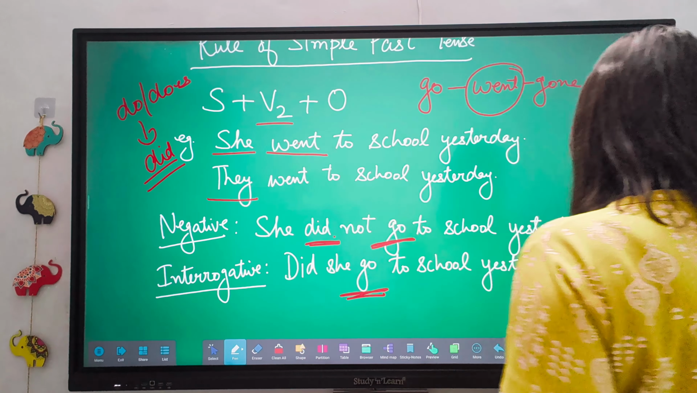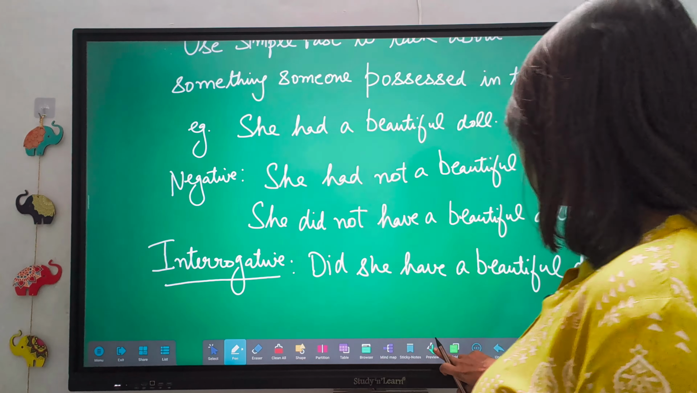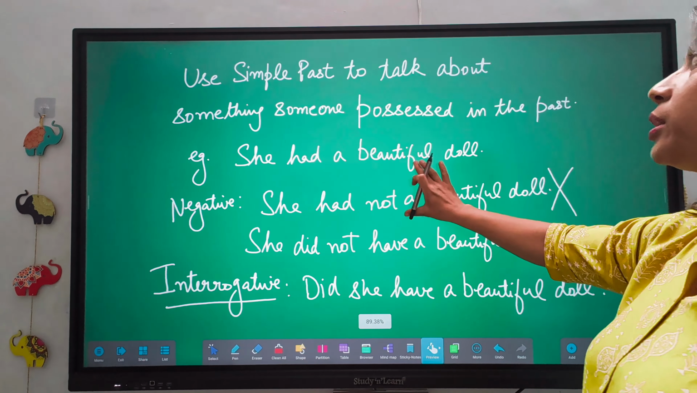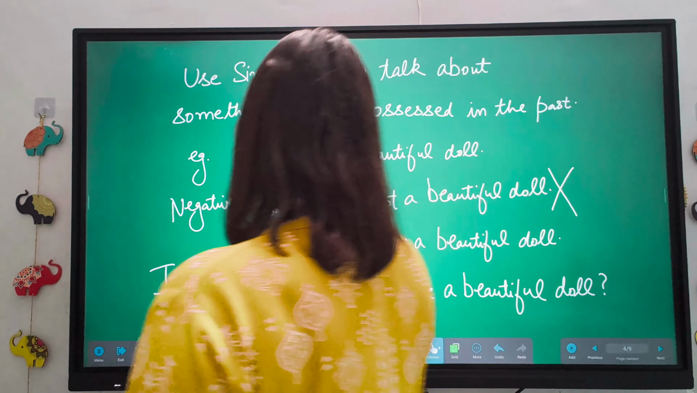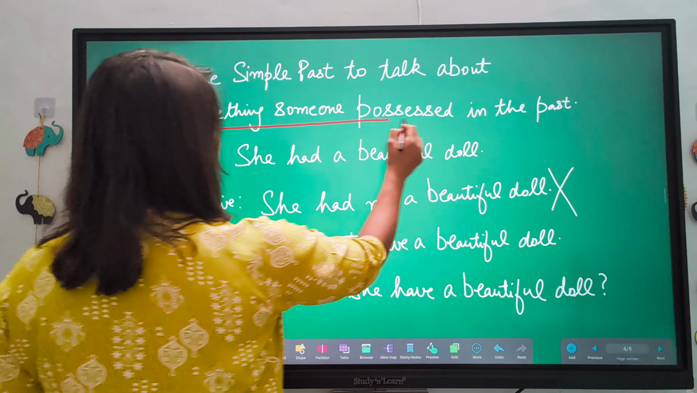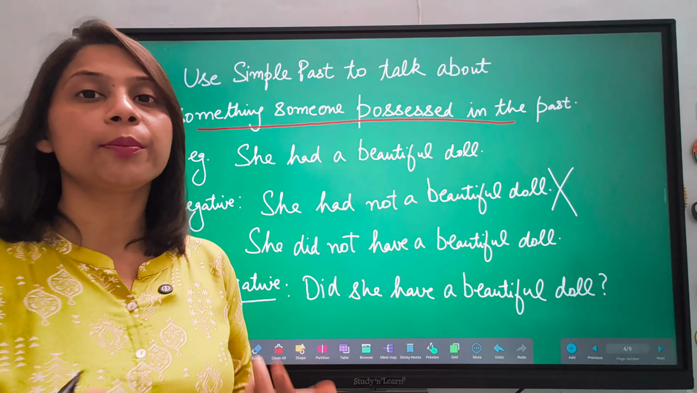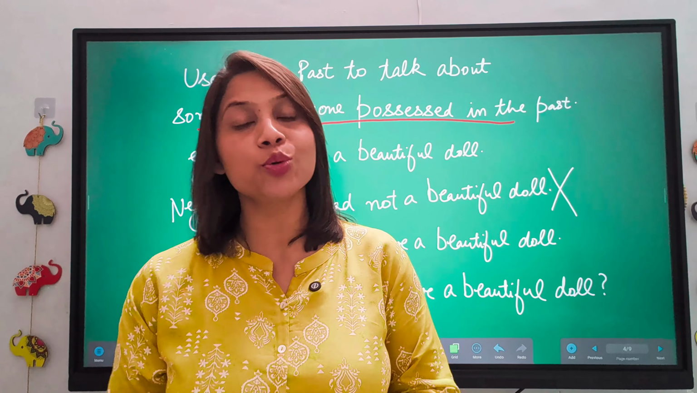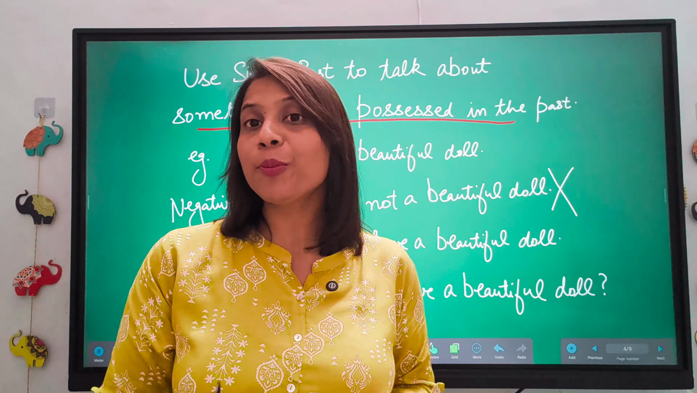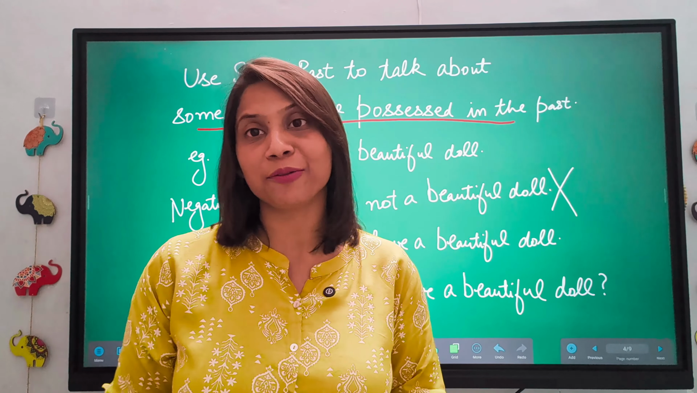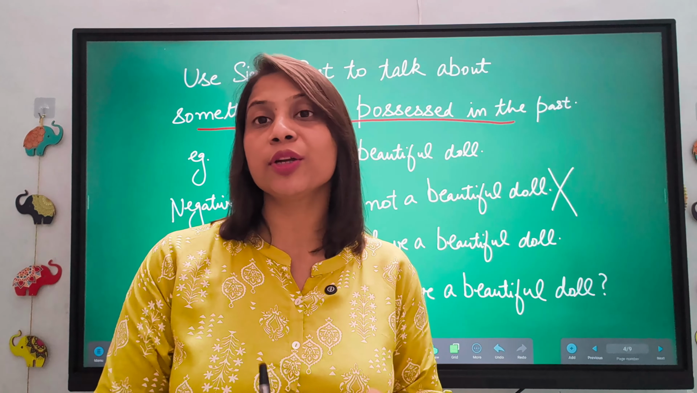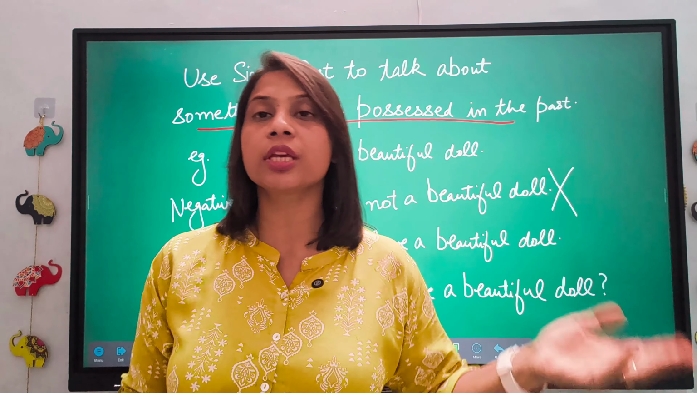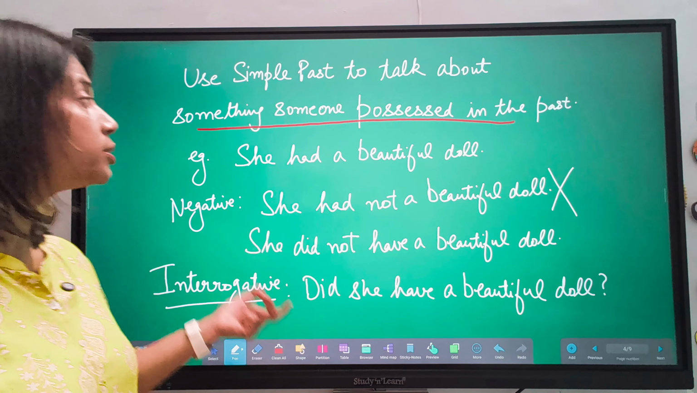Now move to the next rule. That is, when to use simple past to talk about something someone possessed in the past. Like in simple present tense, if we want to say that she has 2 pens, then you will say she has 2 pens. For possession we generally use has and have when we are talking about the present. But when you want to talk about the past, that she had a doll, then you will use had.